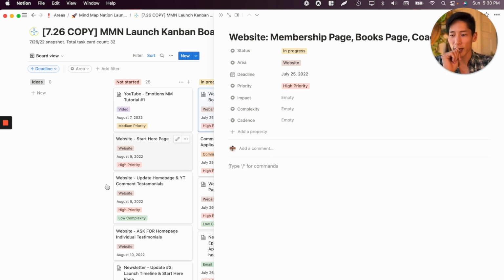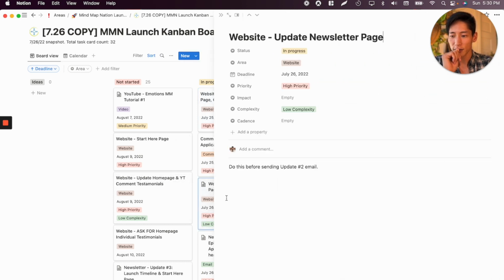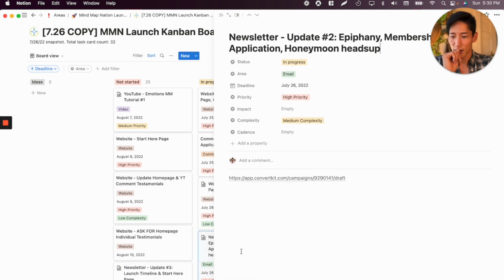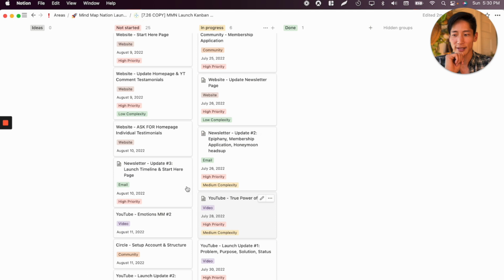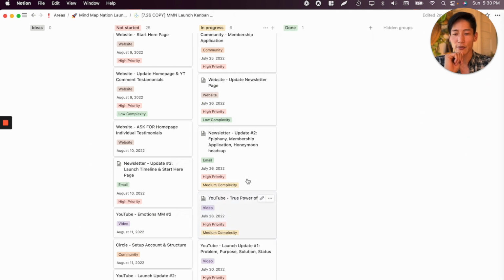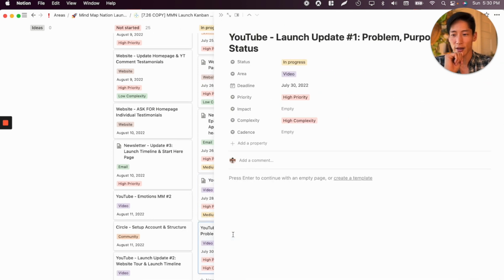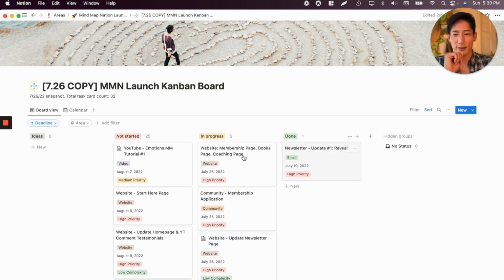But in each card, I can actually write a certain description of, let me see if I have anything around here. Most of these are actually not populated because I kind of understand what the task is going to be. But sometimes I'll actually make a few notes and stuff like that. You'll actually see more notes as I go on because right now, at this stage on July 26th, I didn't have time to actually populate every single card with all the minute steps because each of these is like basically their own project, right? Their own task.